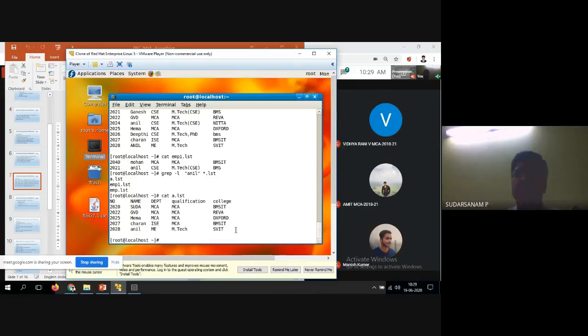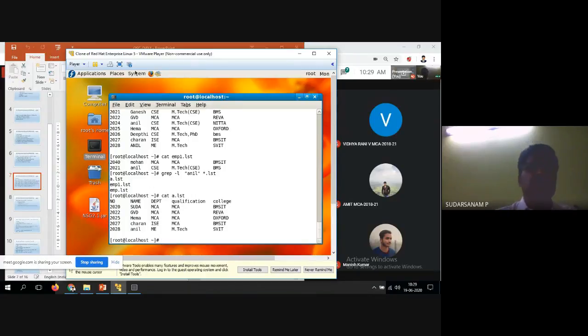So there also you have an option. If you remember some content, you can put that name and search it. So here, I want to find out Anil in the entire star.lst, wherever it is available, and it will be displayed. So if you remember some content, even if you forgot the file names, you can find it out. That is the l option.